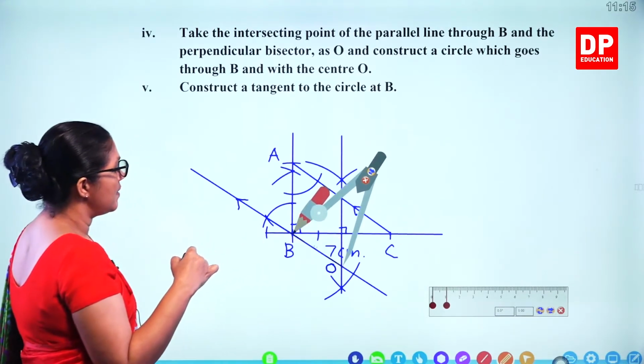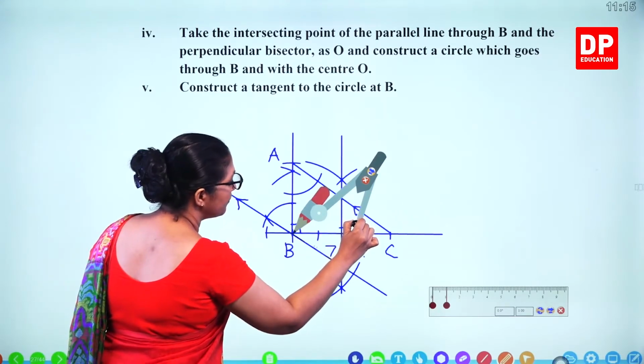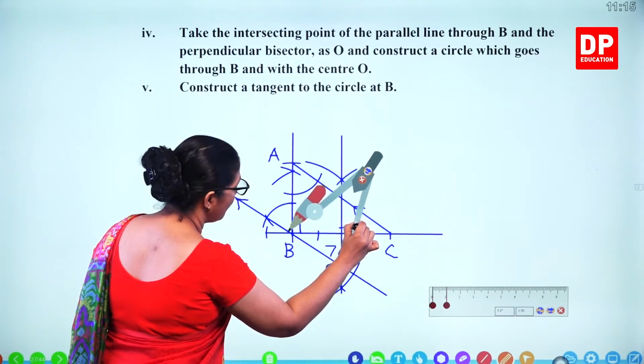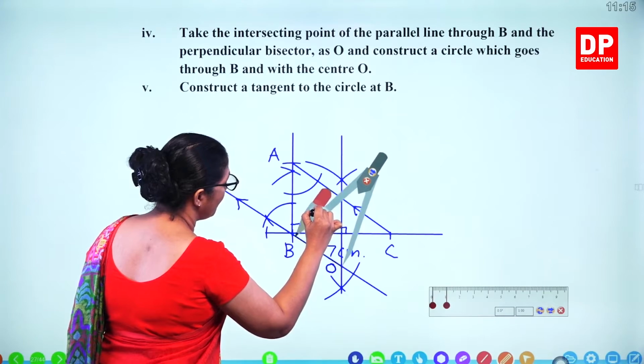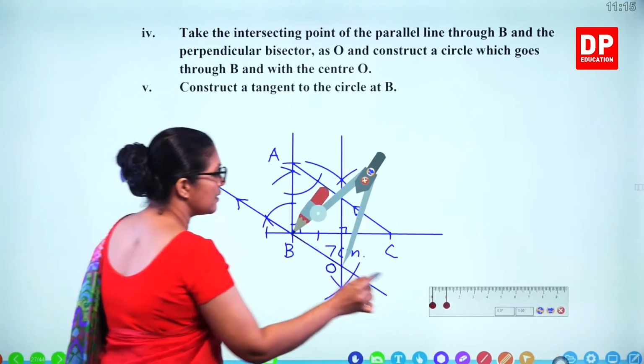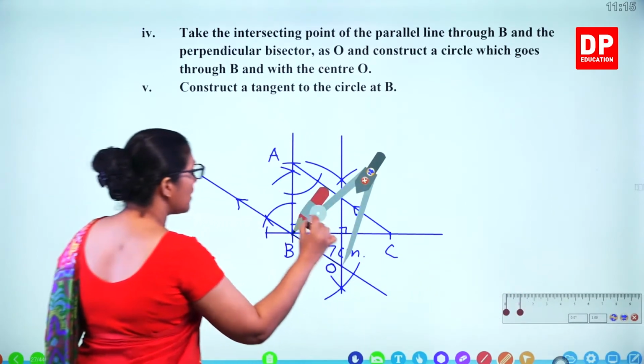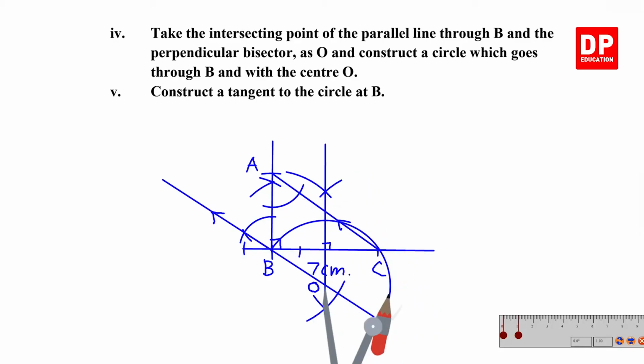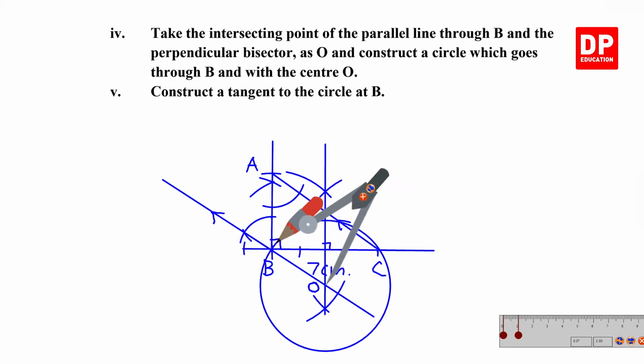So OB is the radius and now we can draw the circle. So we can draw the circle, passes through B, with the center O.